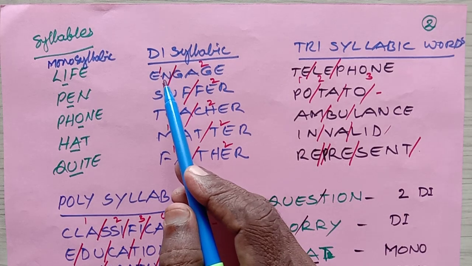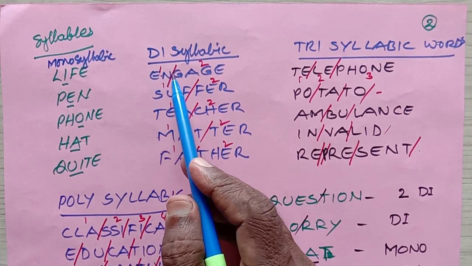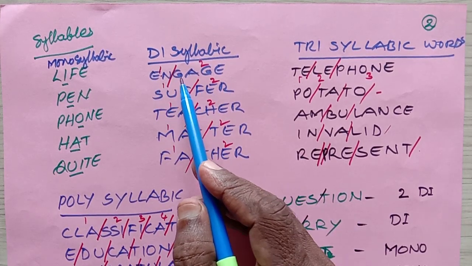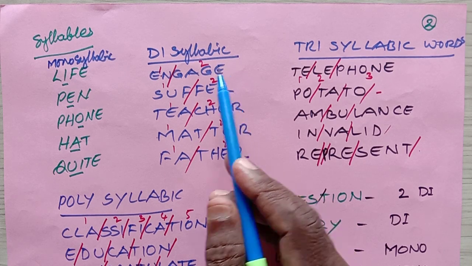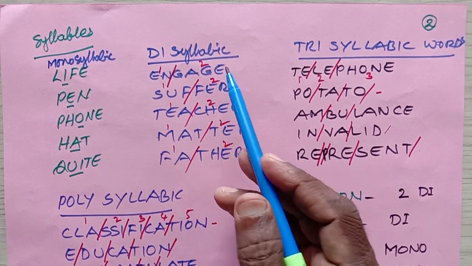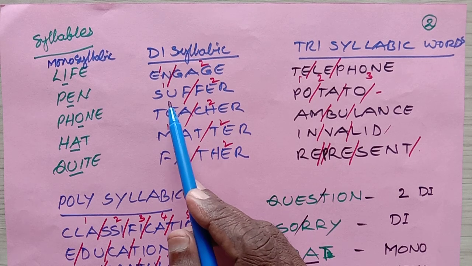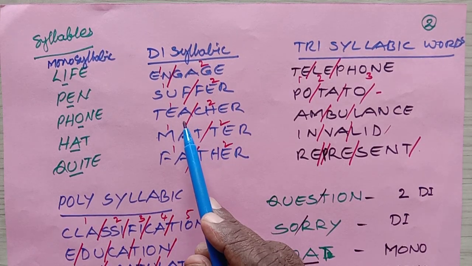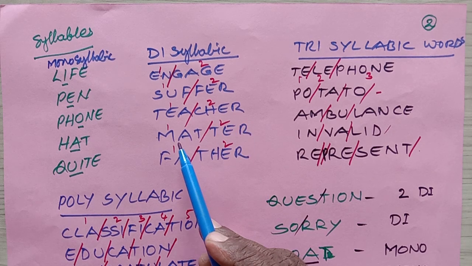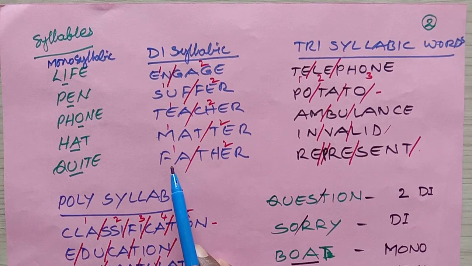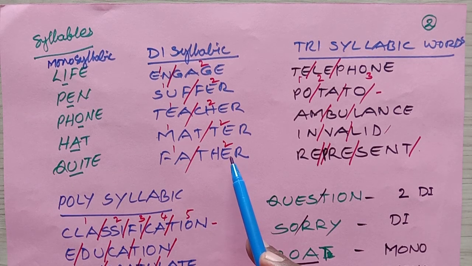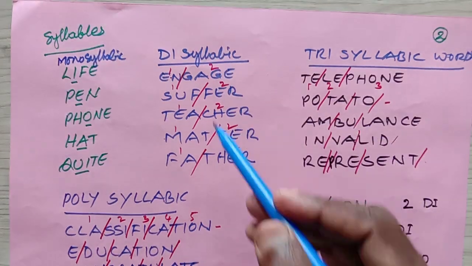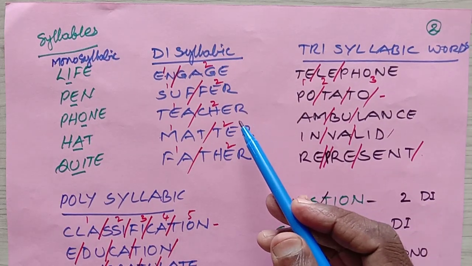Engage. E-N put together is 1 syllable. G-A-G-E put together is another syllable. Engage. Now suffer. Suffer. Then teacher. Matter. Father. This is 1 syllable, this is 2 syllables. So we have 2 syllables in these words. These are called disyllabic words.